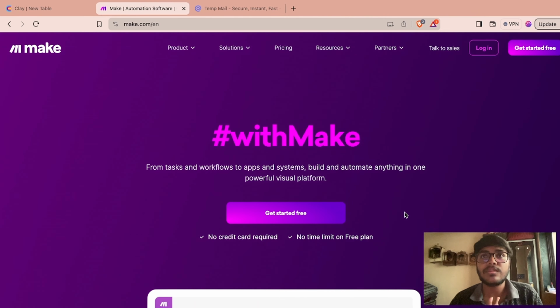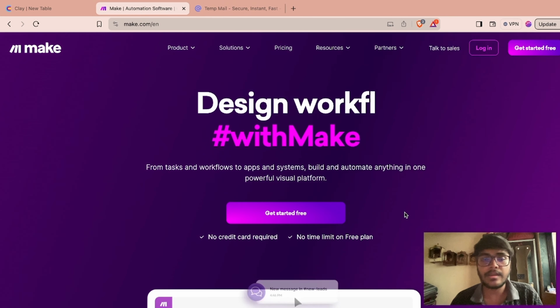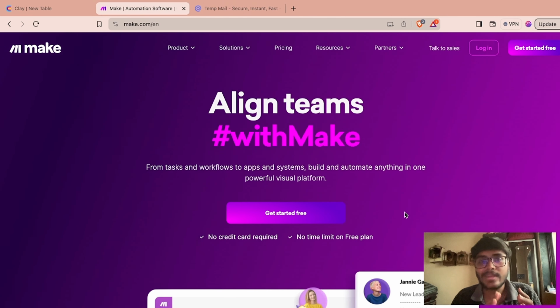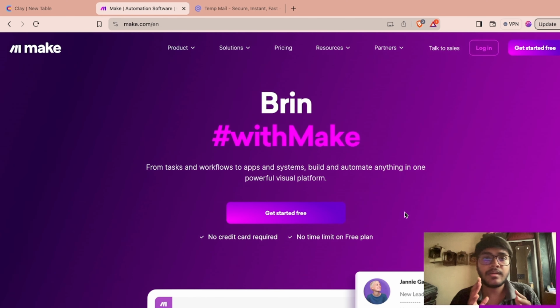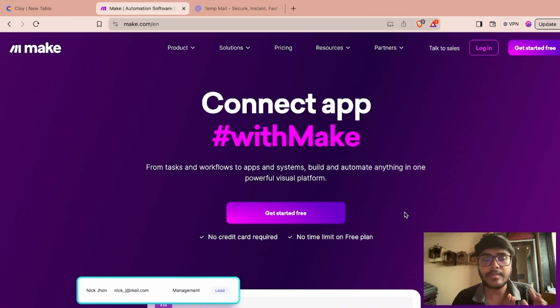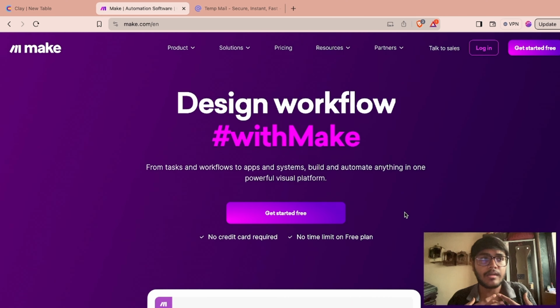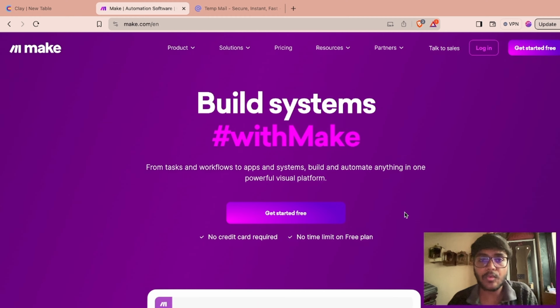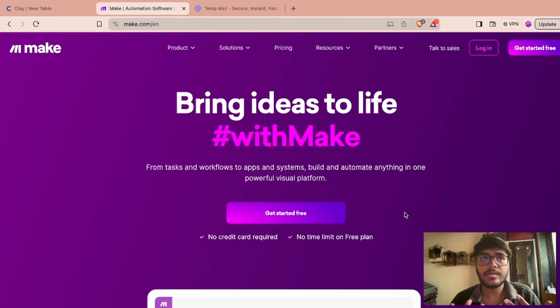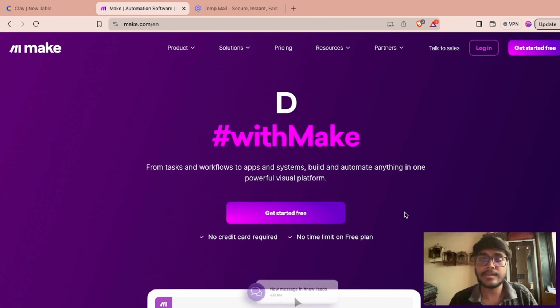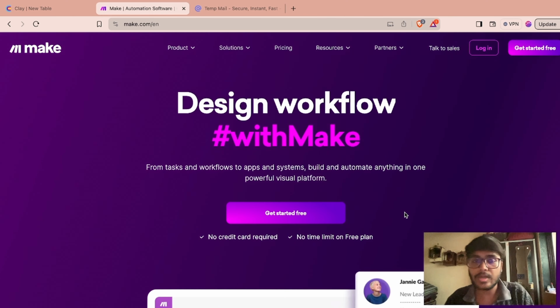Of course, you can do tons of things in Zapier, and honestly it is really good software, but there are some limitations because I have used it since 2021. I was using that system, and I know there are tons of limitations that will hamper your work and your flow. That's when I decided to shift from Zapier to make.com.